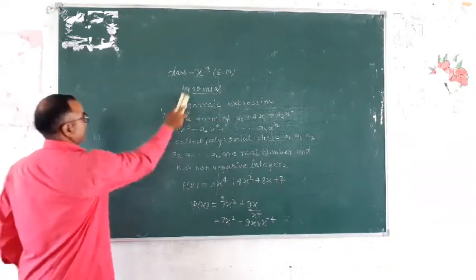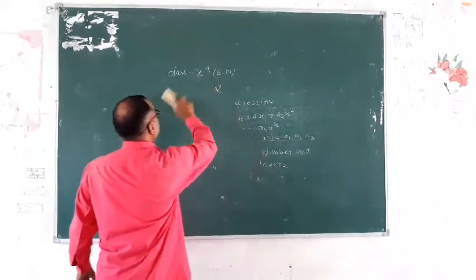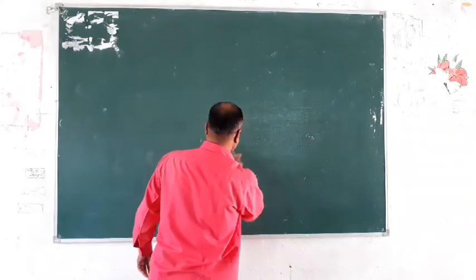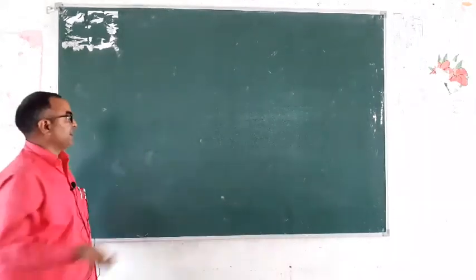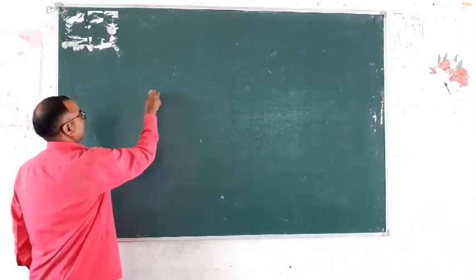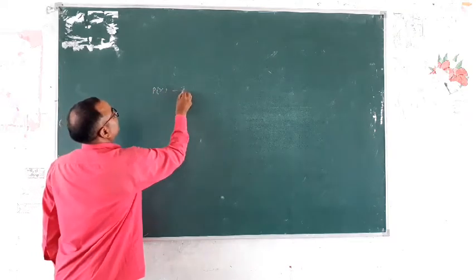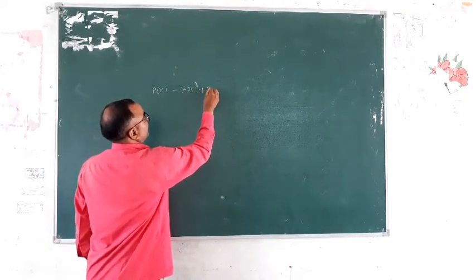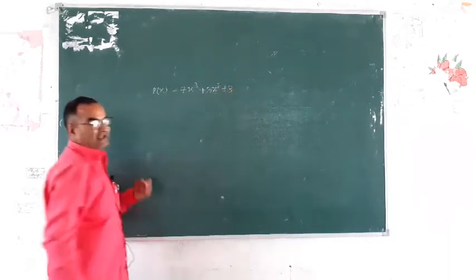Write down. Suppose p(x) is equal to 7x to the power 3 plus 3x square plus 9. Is it a polynomial or not?